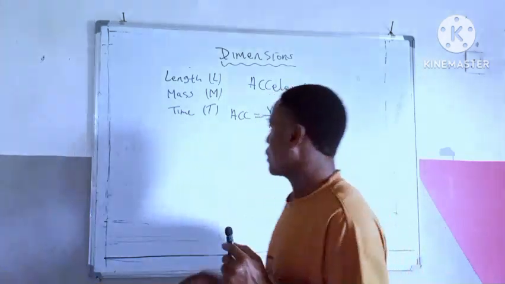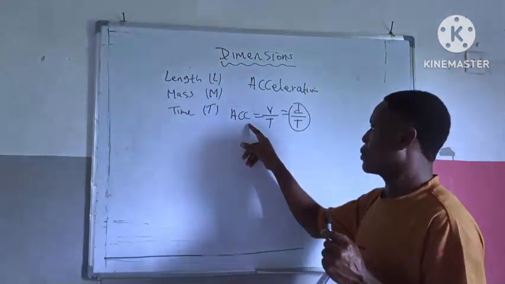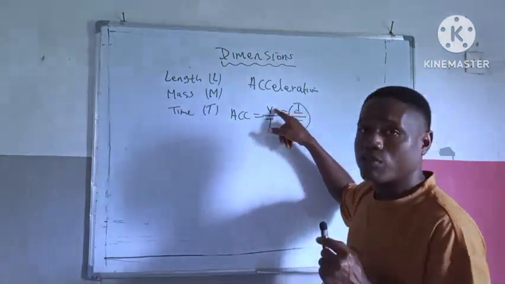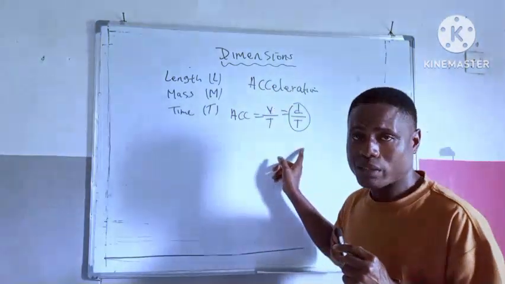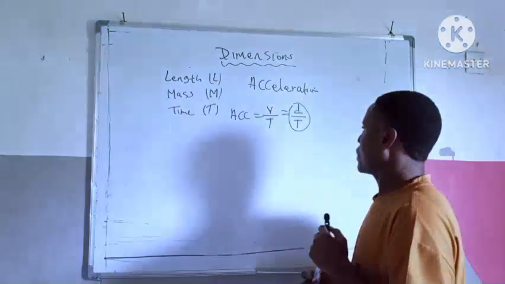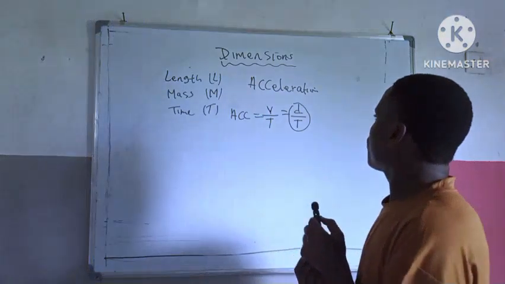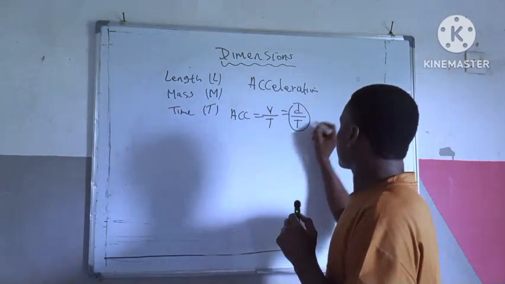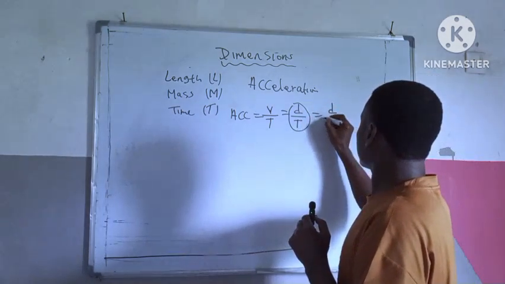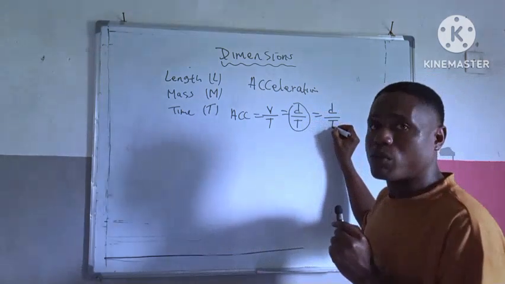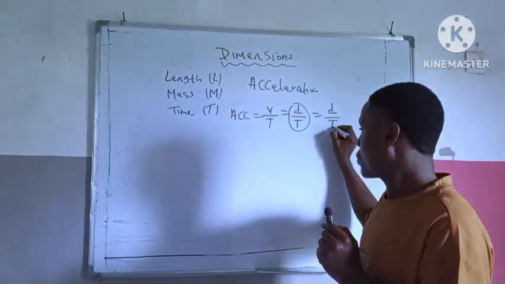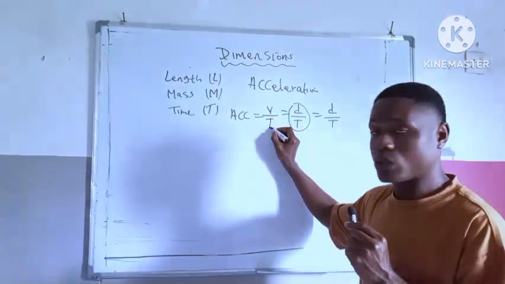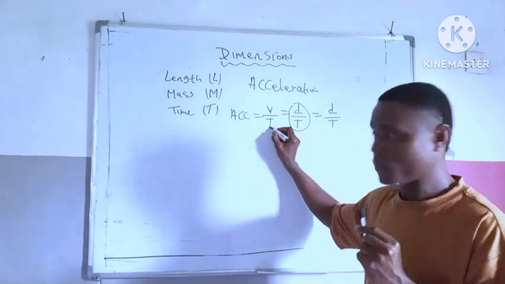This is where we started from. Acceleration is velocity all over time. And we still know that the formula of velocity is displacement all over time, right? Okay, let's continue. So now take note. We have displacement all over time as the formula of velocity. And we still have time here. We haven't touched this time, right?